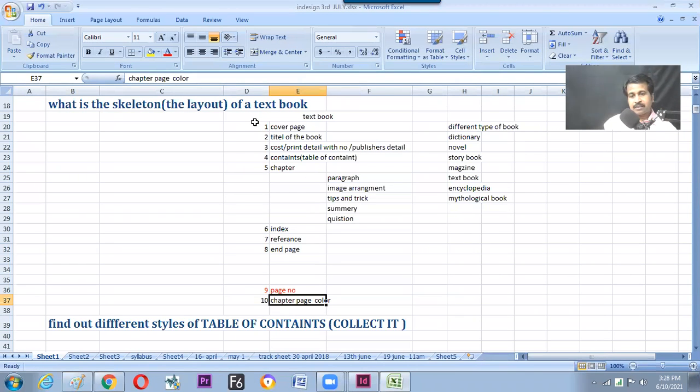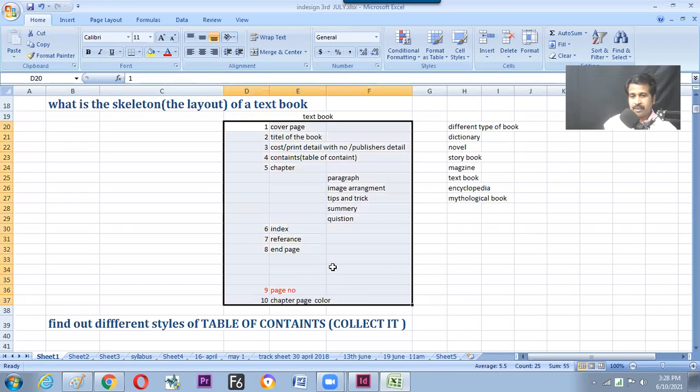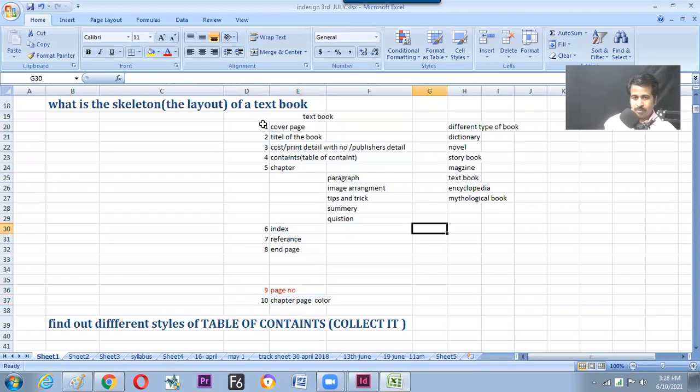We have just discussed something about a school book and what are the minimum things there. Not only school books, a lot of textbooks or a lot of books are there. So on the right side, you can find different formats of books. Dictionary is also a book, novel, storybook, magazine, textbook. We have also discussed encyclopedia, mythological books. So find out the skeleton of the books and note it down.